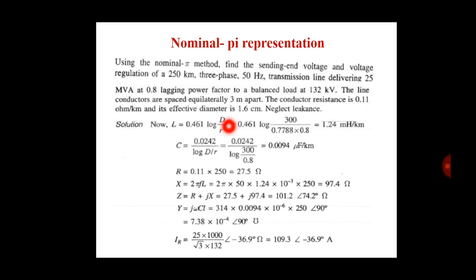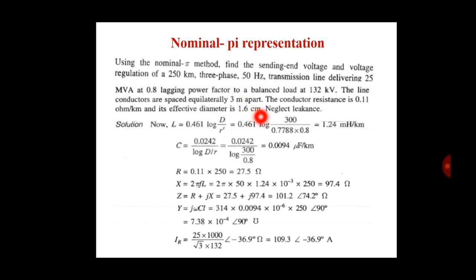Now we have not found the values of L and C. So first we write the equation of inductance. Inductance is equal to 0.461 log D by R dash. Here D is the spacing between two conductors. Okay, and the R dash equation is 0.7788 into R. So here we have D equal to 3 meter.